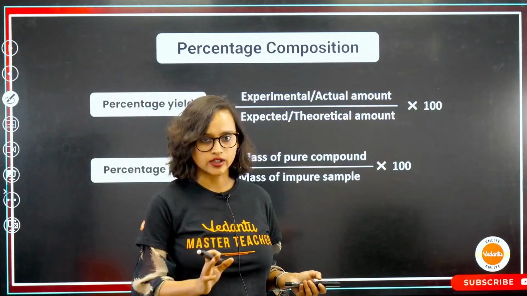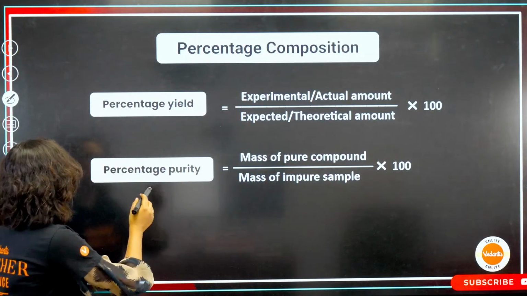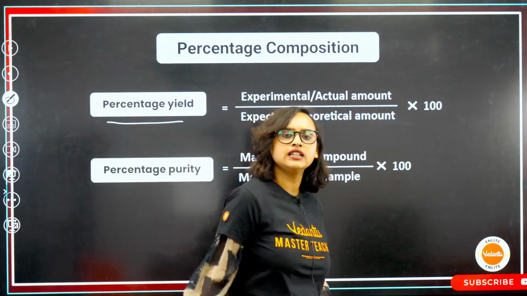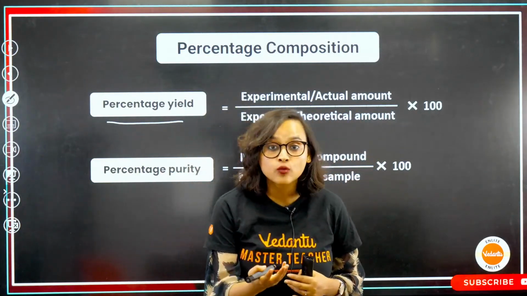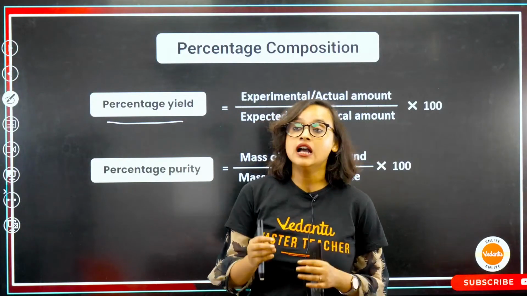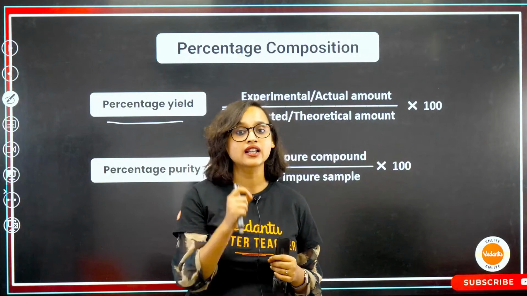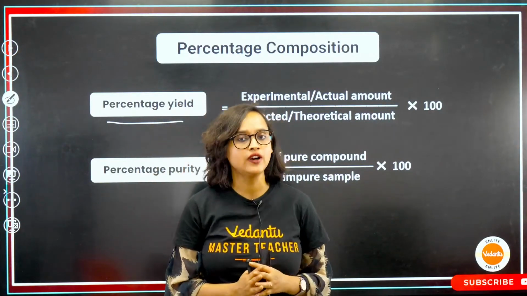Now, percentage yield we can find out. Why are we finding percentage yield? The word yield means produce. Let's say that I expected to get 95 marks in chemistry out of 100.